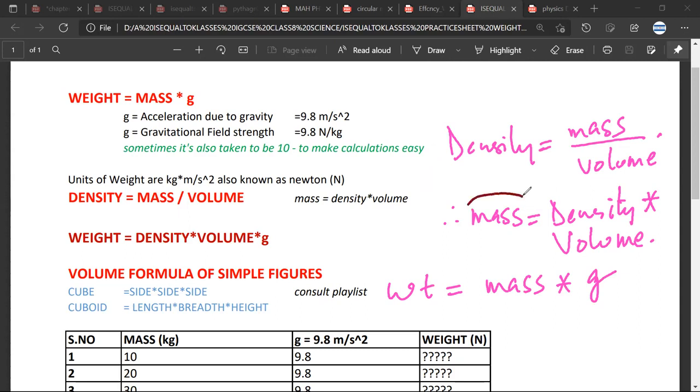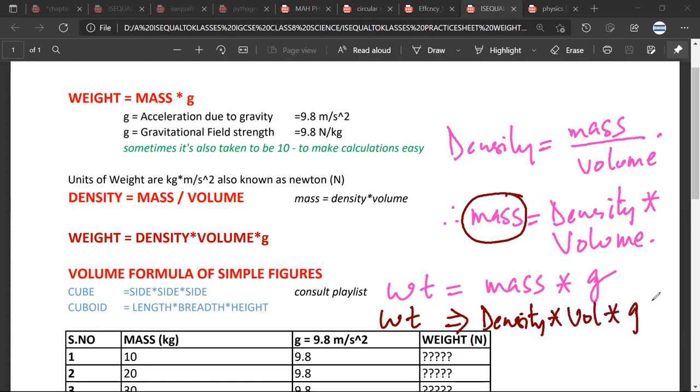And from this formula, weight is also equal to density into volume into acceleration due to gravity. Mr. Satya, doubt? No, sir. And that is what I have written here.